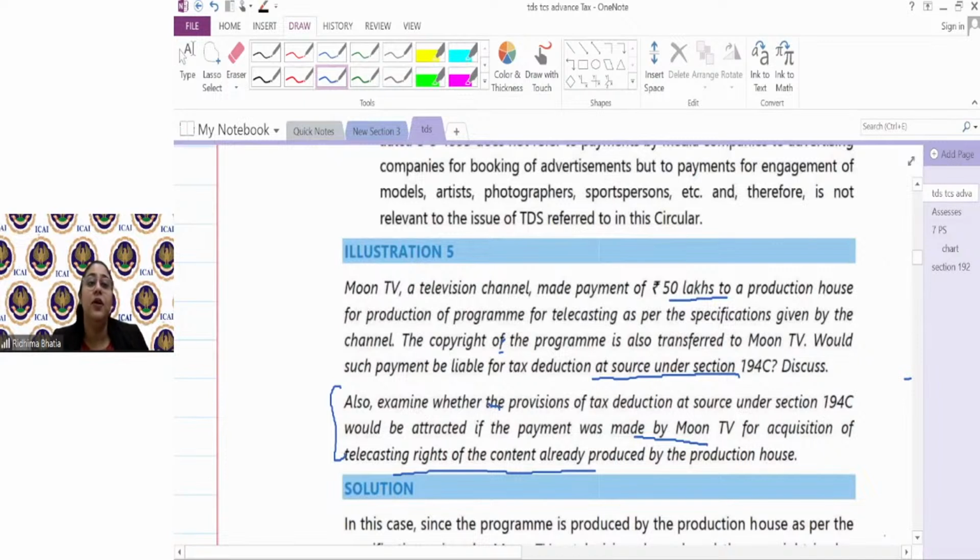Guys, one more thing to remember: if the question asks whether this particular section covers TDS under 194C or not, simple. You will restrict your answer to whether it is covered under 194C or not. Don't go over smart and say no, 194C won't apply, 194H or 194J would be applicable. No. If they've asked whether 194C is applicable or not, just say yes, it is applicable, or no, it is not applicable. Why are you taking the risk of giving even the slightest wrong answer? If the question asks whether this is applicable or not, just stick your answer to that. Okay?